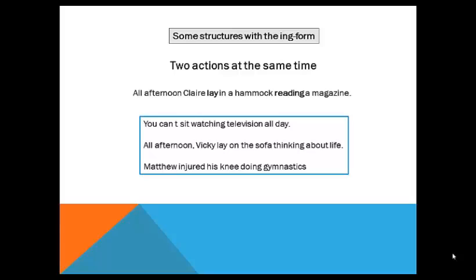And here are some more examples. We can use the ing form for the longer action, and we can also use this structure when an action comes in the middle of another. Like the last example, Matthew injured his knee doing gymnastics. It means he injured his knee while he was doing gymnastics.